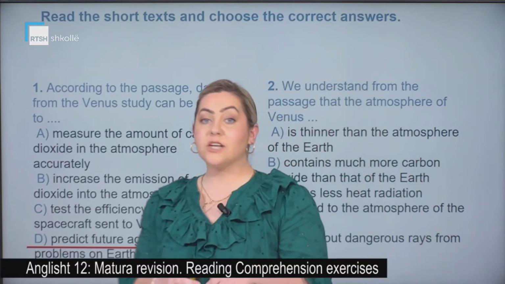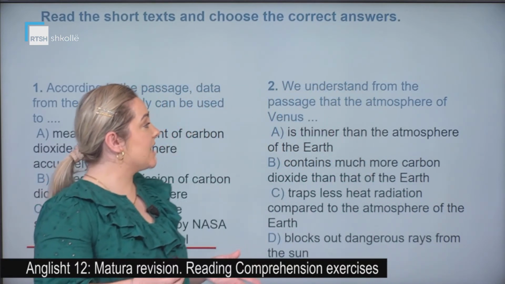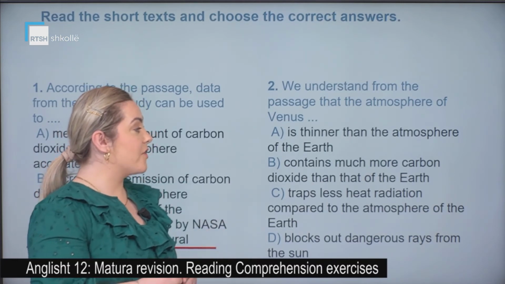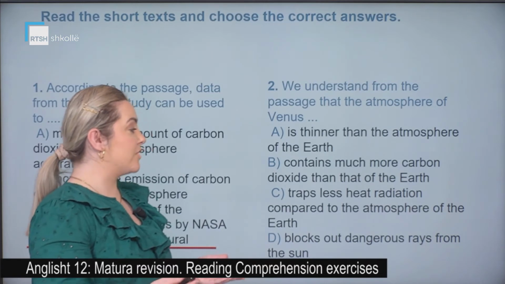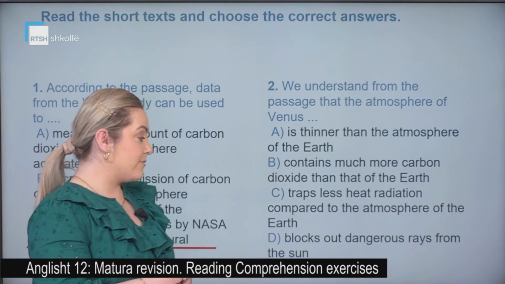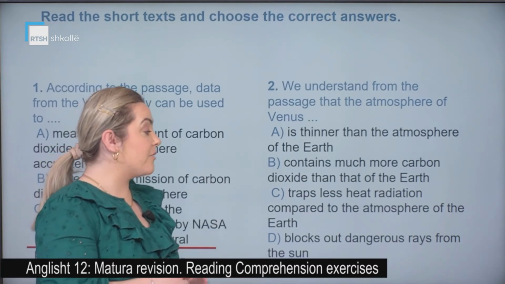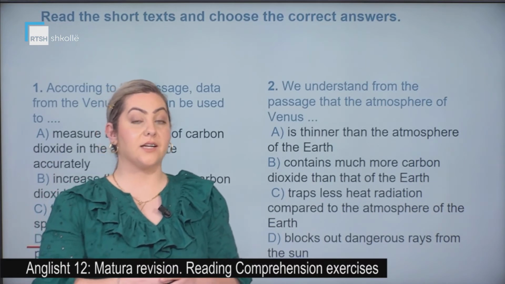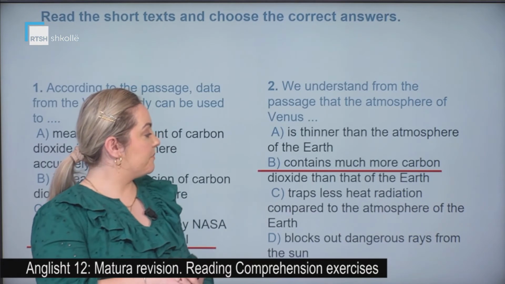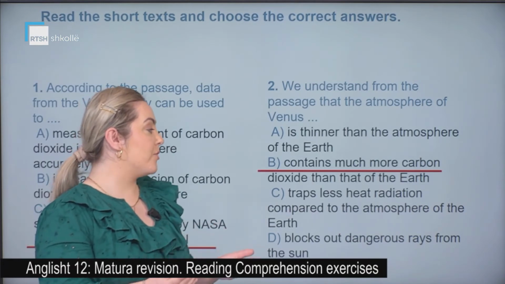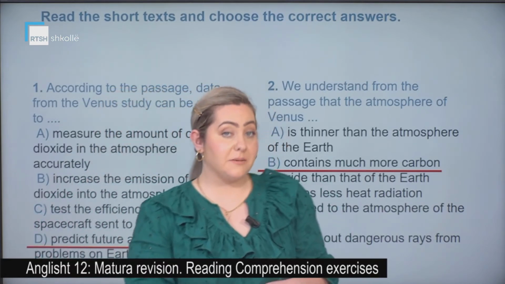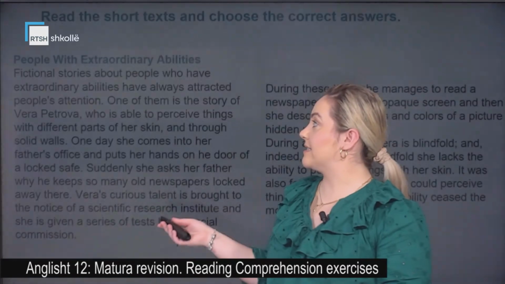Now let's see the question number 2. We understand from the passage that the atmosphere of Venus: A, is thinner than the atmosphere of the Earth; B, contains much more carbon dioxide than that of the Earth; C, traps less heat radiation compared to the atmosphere of the Earth; or D, blocks out dangerous rays from the sun. Which one do you think is the correct one? Let's see together. It's B, contains much more carbon dioxide than that of the Earth. Could you find them correctly? Now let's see the other text.